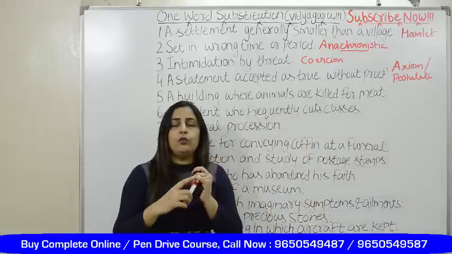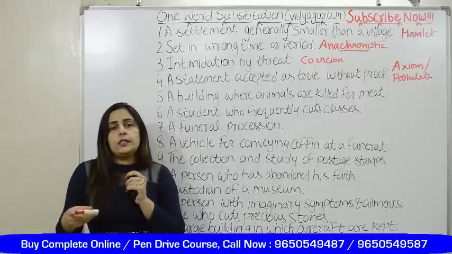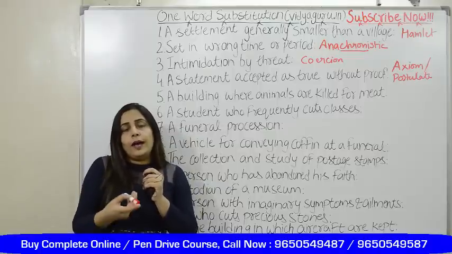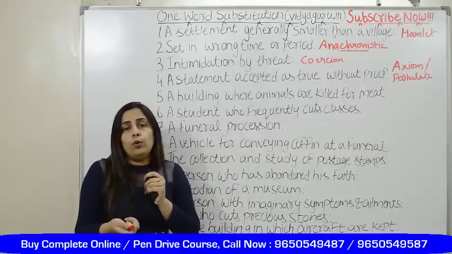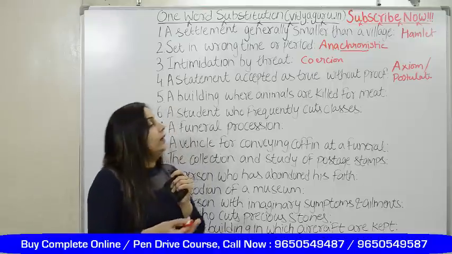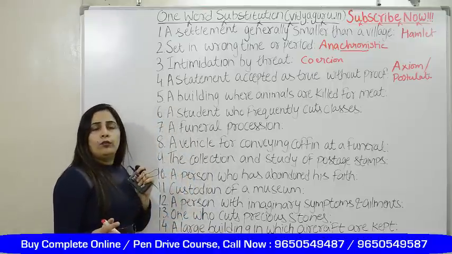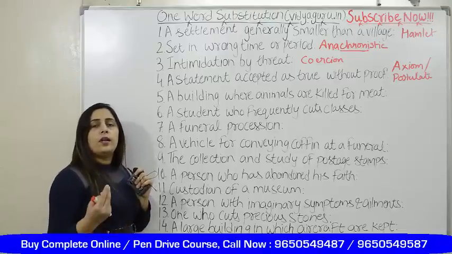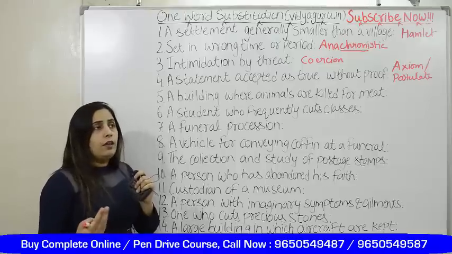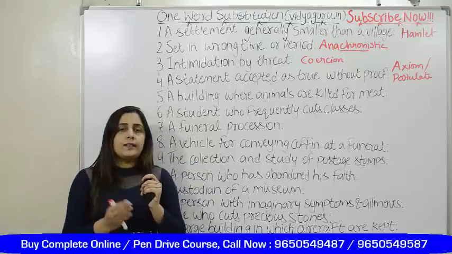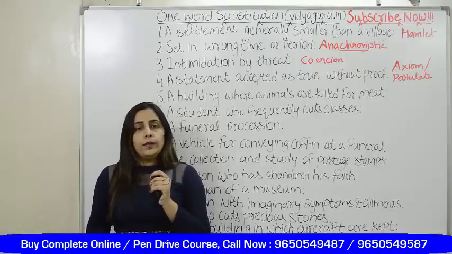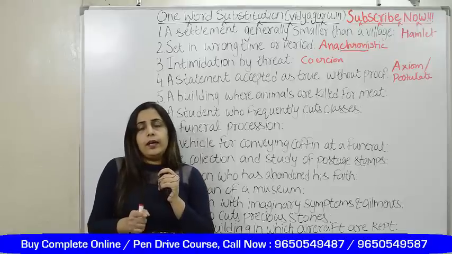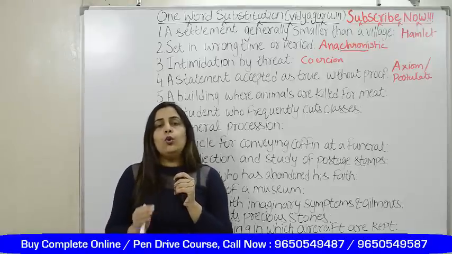When I use axiom, you need to understand that a theorem was a statement which could be proven with logic, with proof, with reason. Here I am saying that without any proof, you don't require any proof, it can be considered right, it can be considered true, that is axiom. When you search, you'll find people say axiom versus theorem, so you need to understand the difference: a theorem can be proved, an axiom is accepted as true or right without any proof.